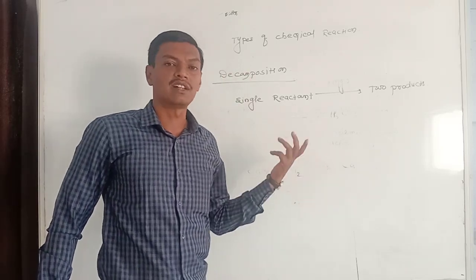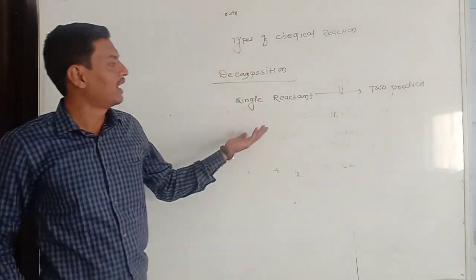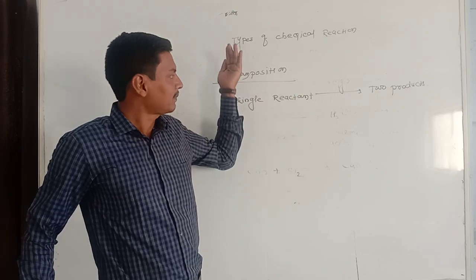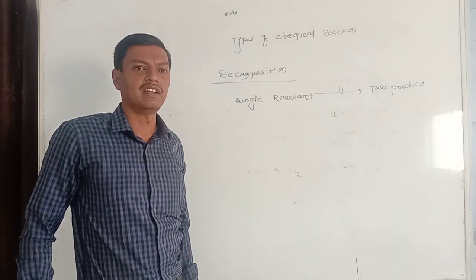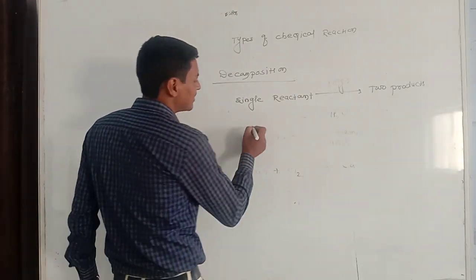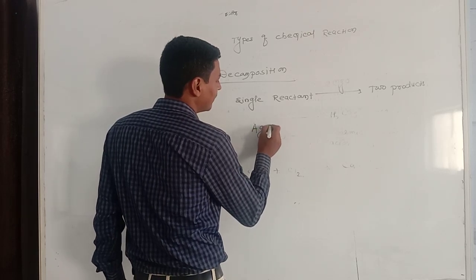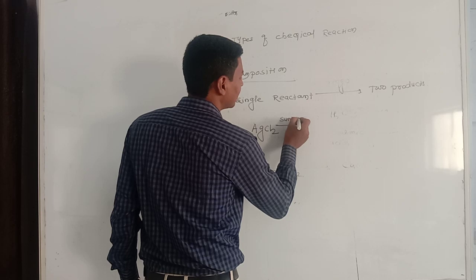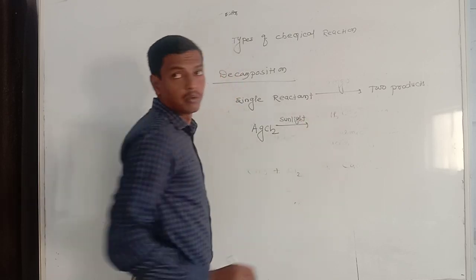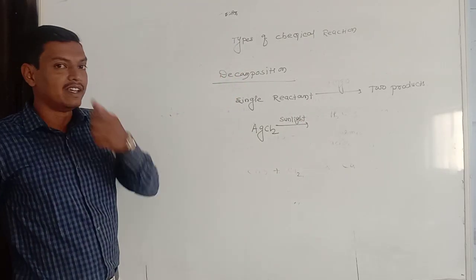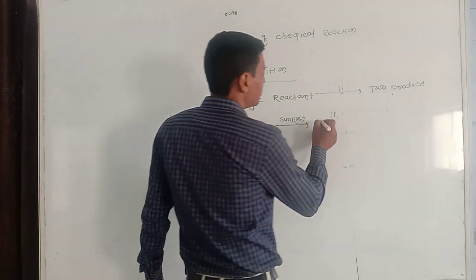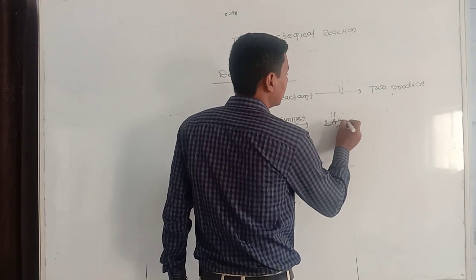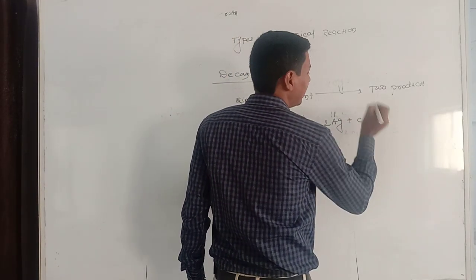Now you should ask me, sir, how is it possible for us to represent a decomposition reaction chemically? For example, when silver chloride is exposed to the sunlight, it produces silver and chlorine.